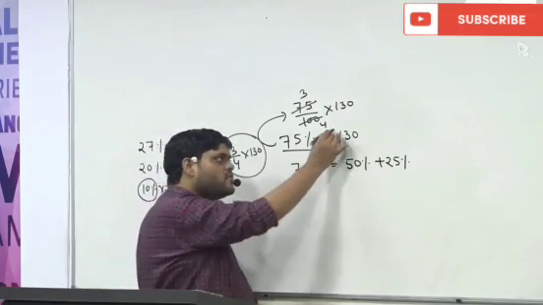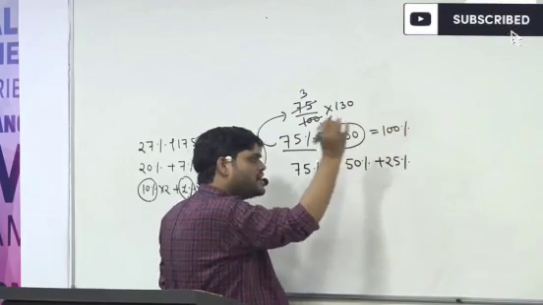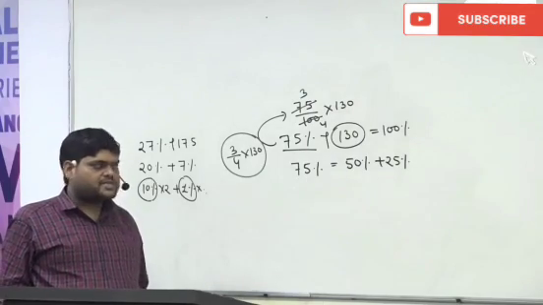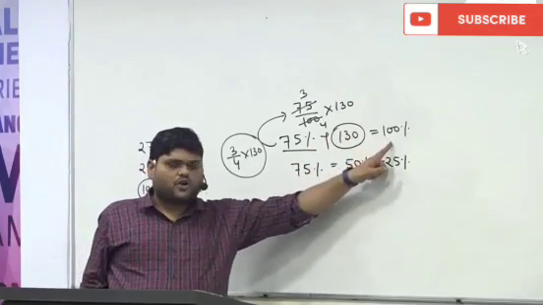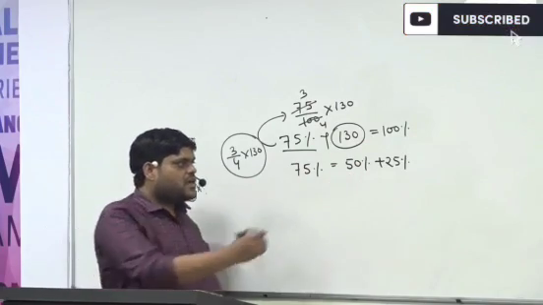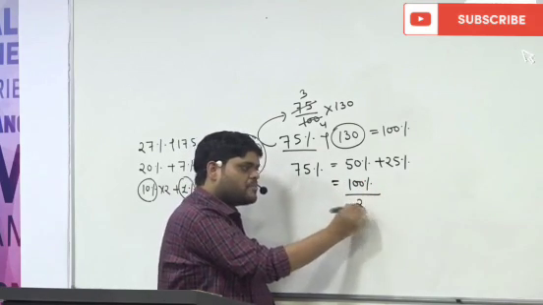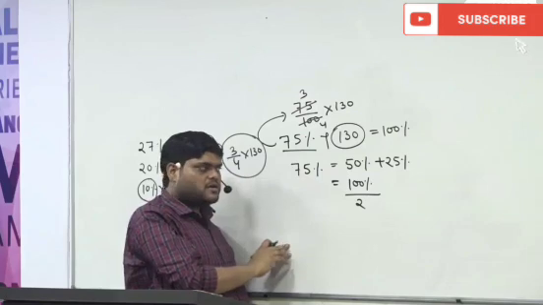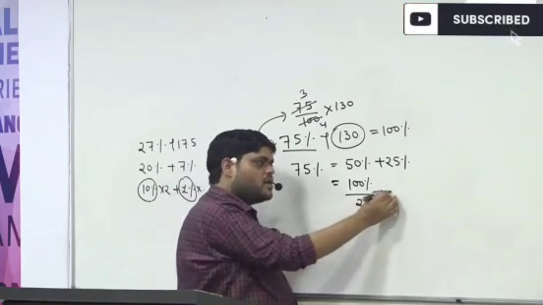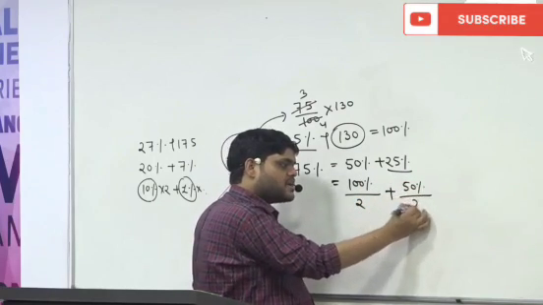I told you this number is equal to 100%. If 130 is equal to 100%, what is 50% of this? We can write 50% like this or not? 100% upon 2. And 25% we can write as 50% upon 2.